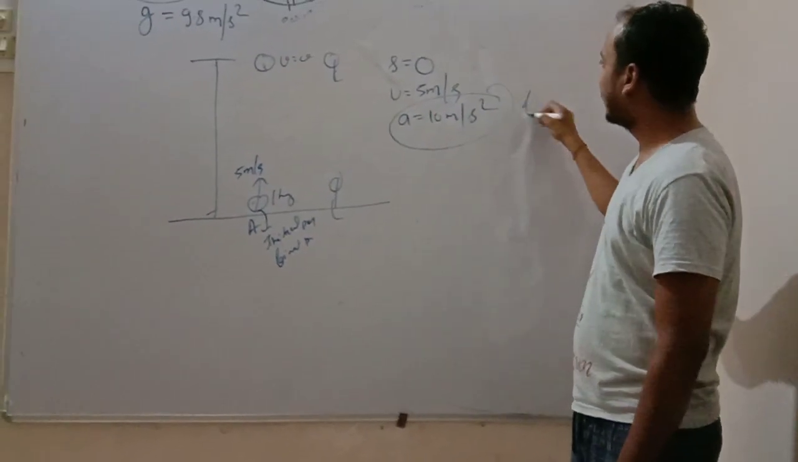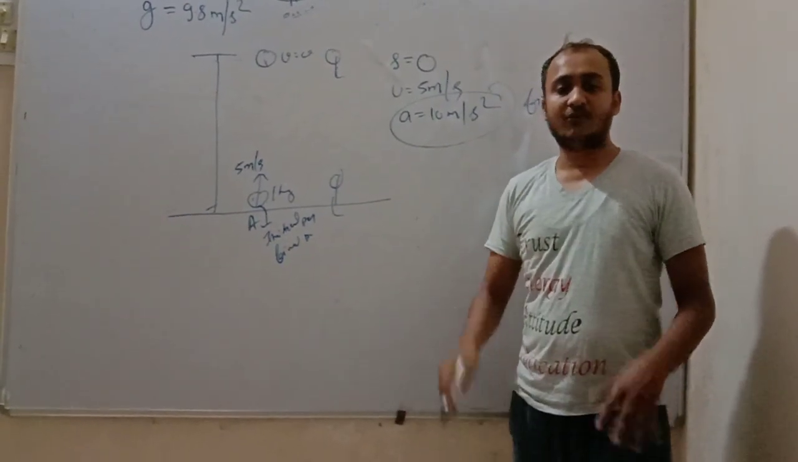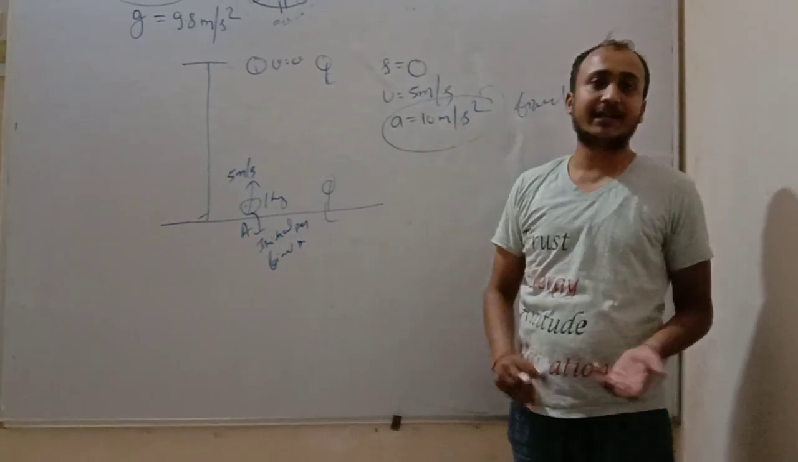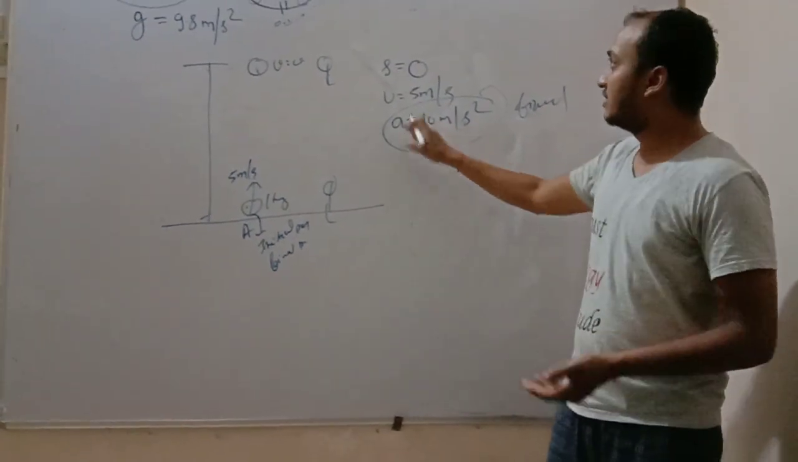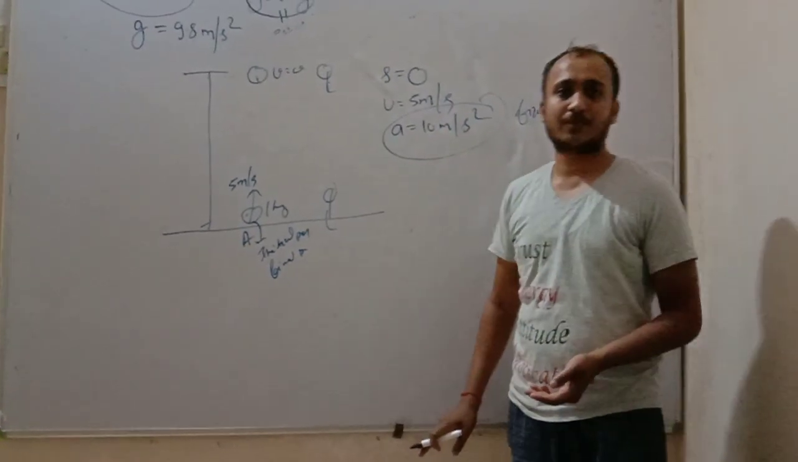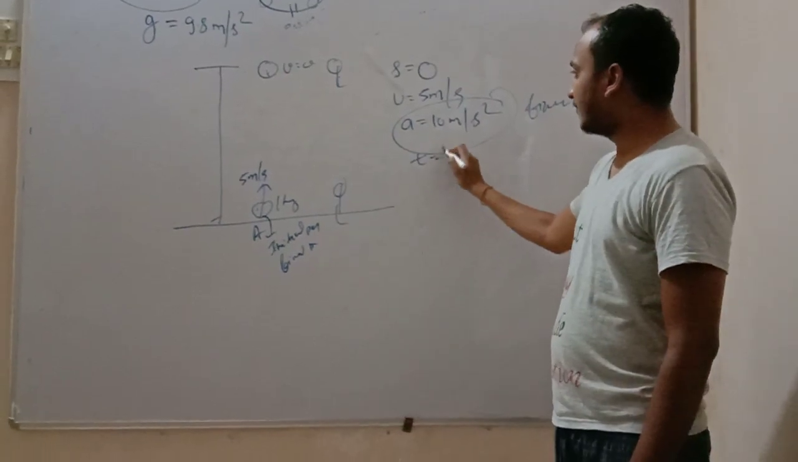This value is fixed, friends. Whatever the question, whether ball thrown vertically upward, dropped, or thrown at an inclined angle, the value of acceleration due to gravity is always 10 meters per second squared. We get that from experiment. So we have to calculate the time.